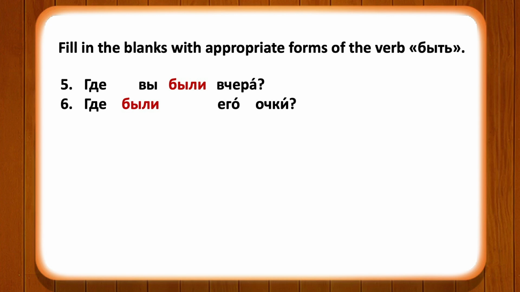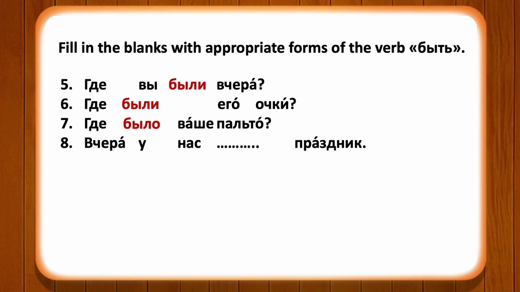Where were his spectacles? The next sentence has the word пальто, which is an overcoat. As you can see from the ending, the word belongs to the neuter gender, ваше пальто. So the form of the verb быть will also be used here in the neuter form. Где было ваше пальто?